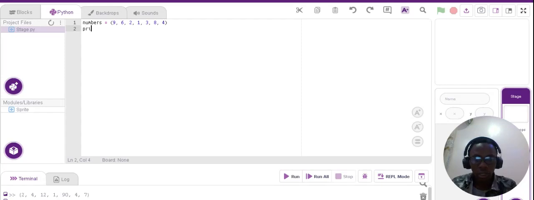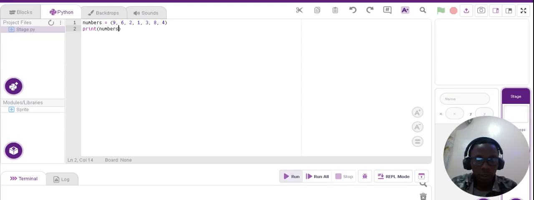The next thing I can do is print it to check if everything is okay. For the print here, let me call upon the numbers.